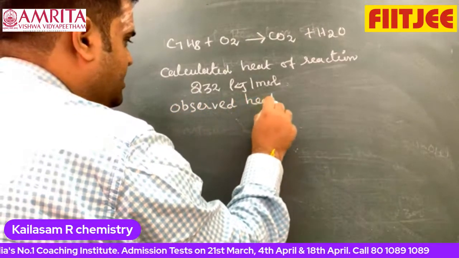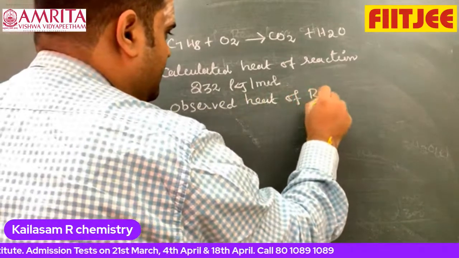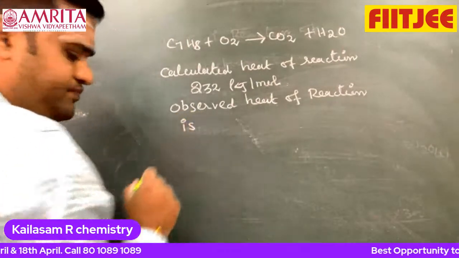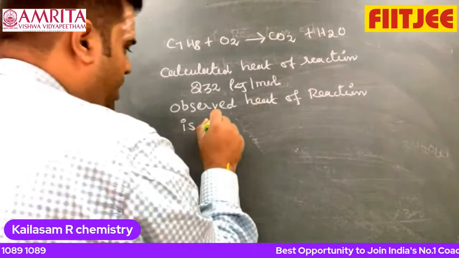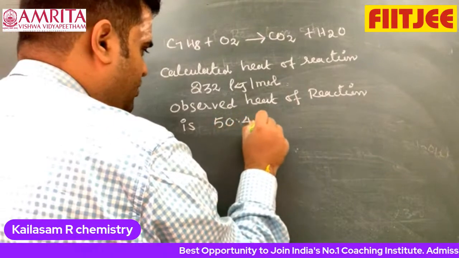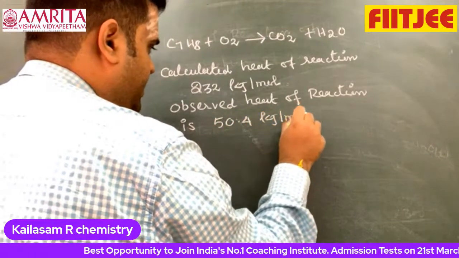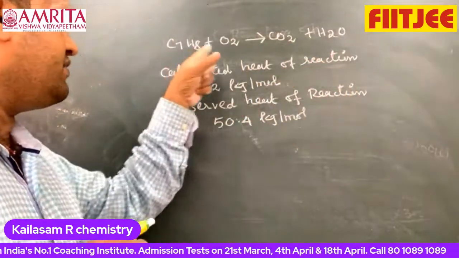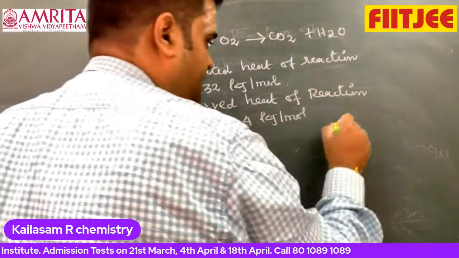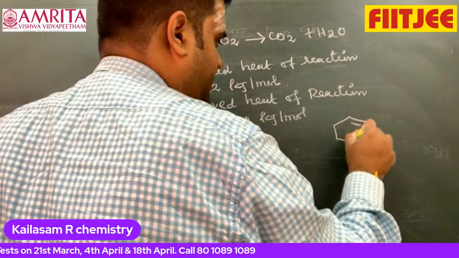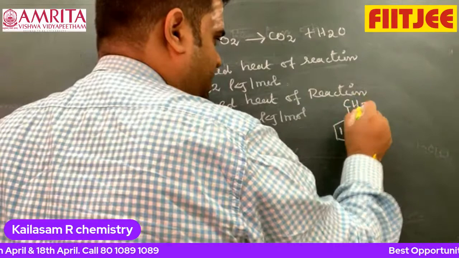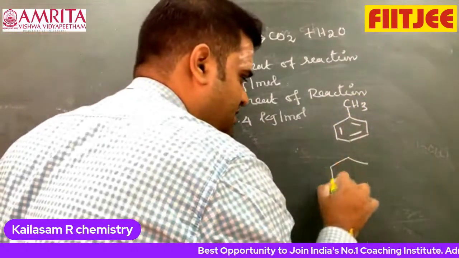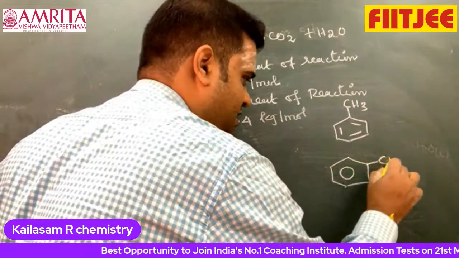Observed heat of reaction is 50.4 kilojoule per mole. Given the heat of reaction of these two, they are asking you to find out the resonance energy of C7H8. What does resonance energy mean? This is CH3. Here when I am writing like this, it is in the canonical form.